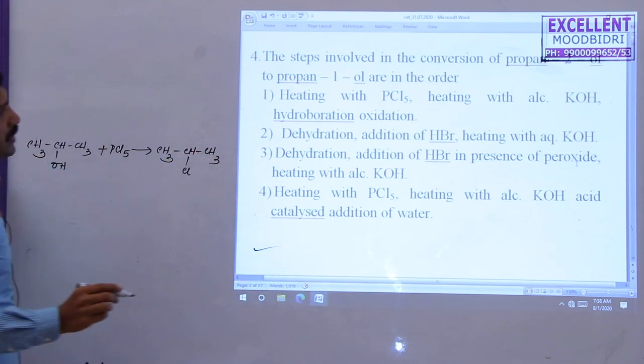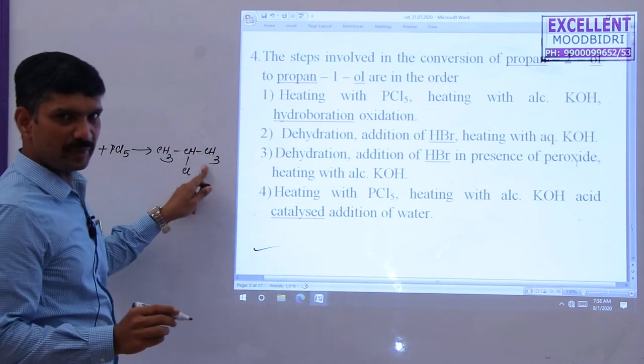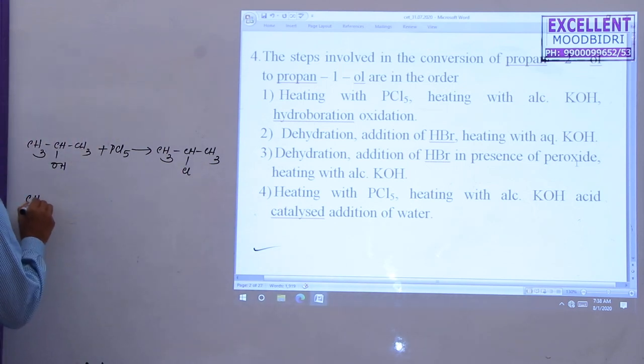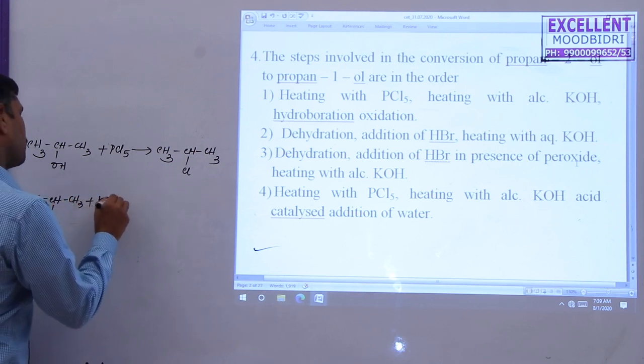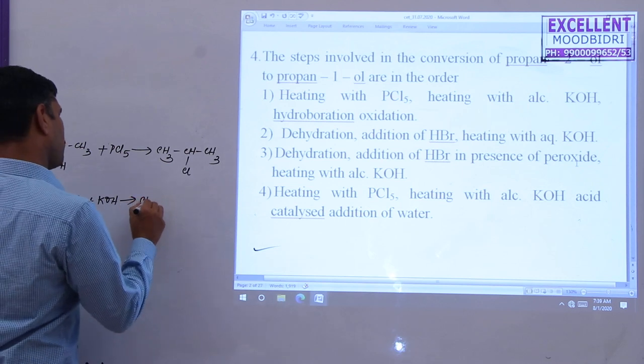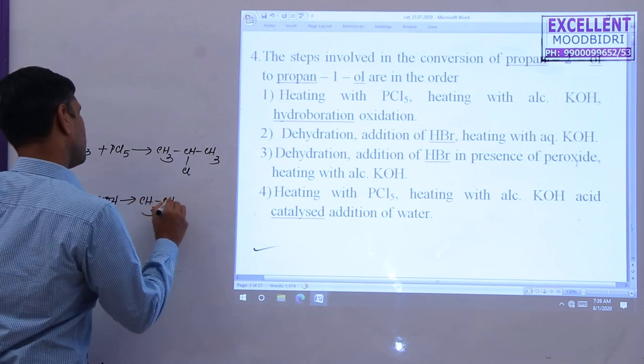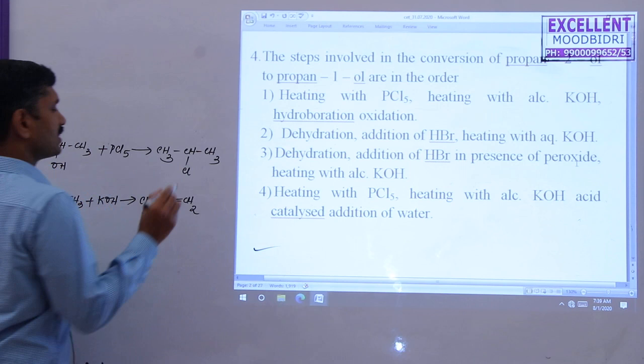Next, this compound is heated with alcoholic potassium hydroxide, so a dehydrohalogenation reaction takes place. The product formed is CH3CH=CH2, an alkene.